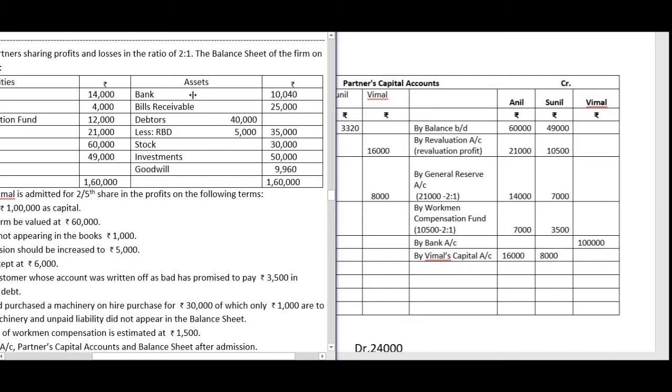So if we have only bank account, you can do all the transactions through bank account. Don't write cash account. But if you have only cash account, you can use your cash account instead of bank account. If both are given, bank account and cash account, you can take any one. Here I have taken bank account because cash account is not there. So 1 lakh in bank account.